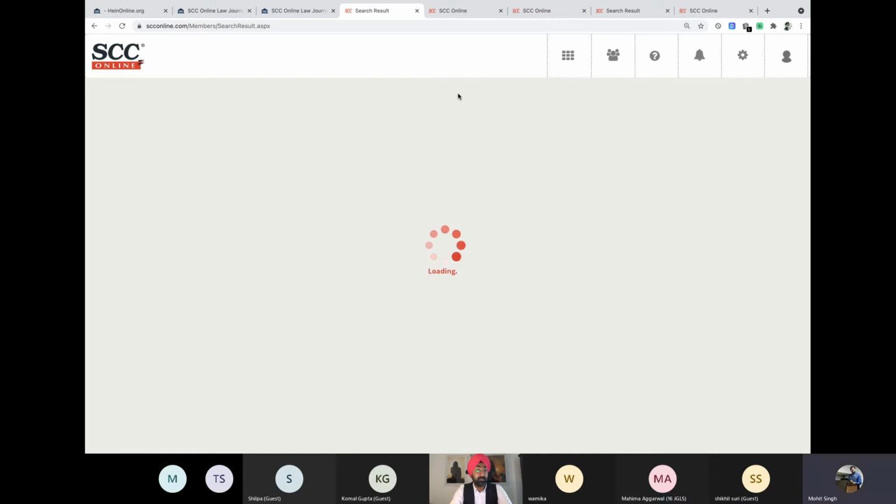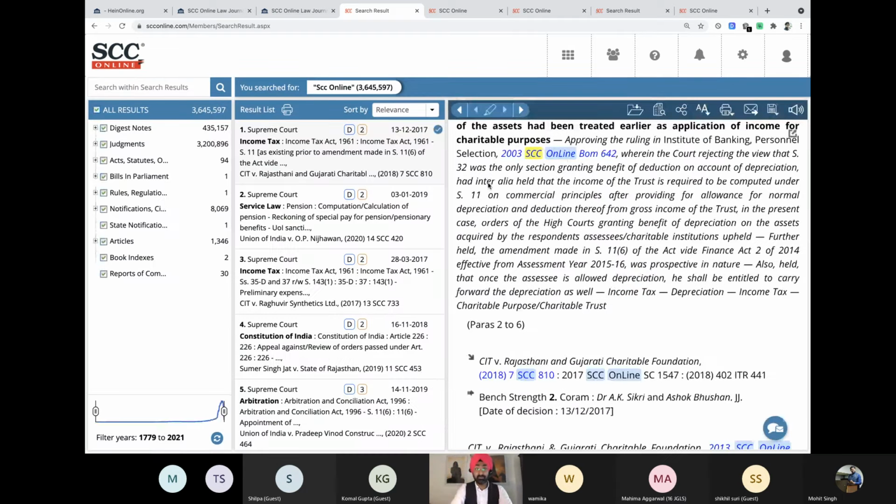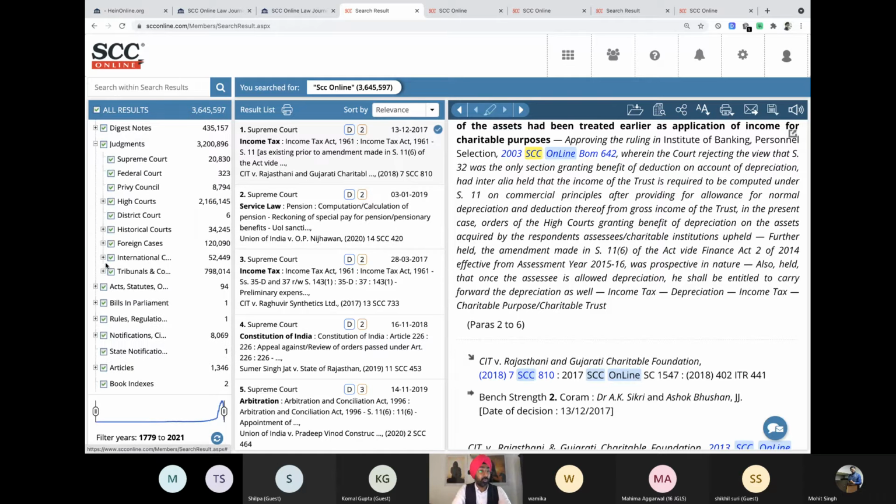So you'll see a new citation format: SCC Online SC for the Supreme Court, SCC Online AP for Andhra Pradesh, SCC Online BOM for Bombay 642. This judgment got published, so it has the 2018 7 SCC citation, but earlier, when it was not published, this was the citation. There will be a few judgments which will never get printed, and those will also be available here. So NCLT and other tribunal judgments will also be available.